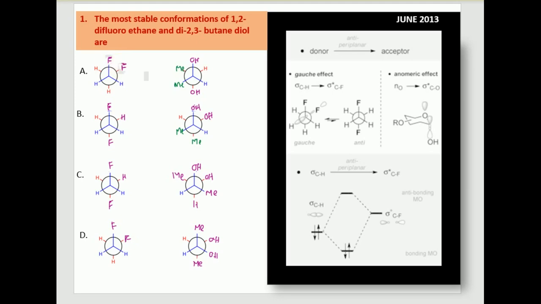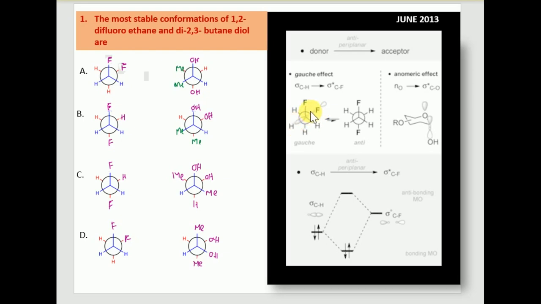The reason is that in the gauche conformation there is hyperconjugation between the C-H electrons and the C-F electrons. The electrons are donated from the C-H sigma bond orbital to the C-F sigma star antibonding orbital. Such stabilizing interactions are only possible in the gauche conformation.